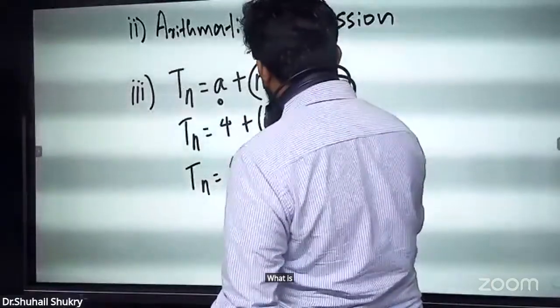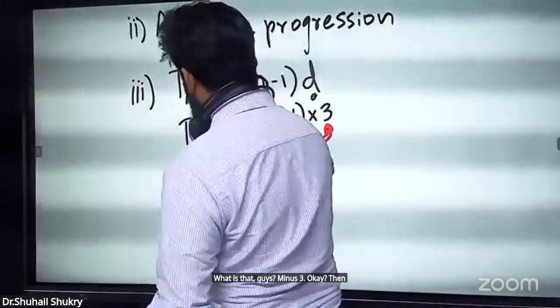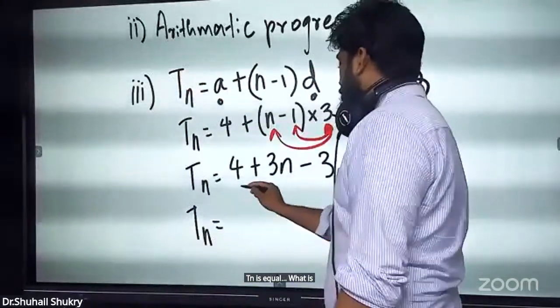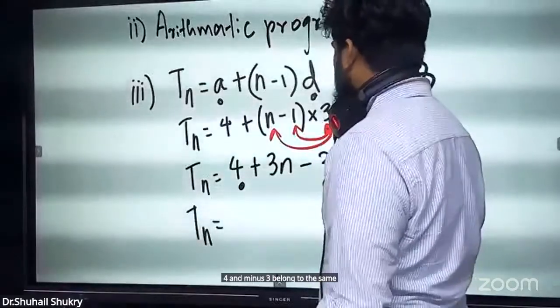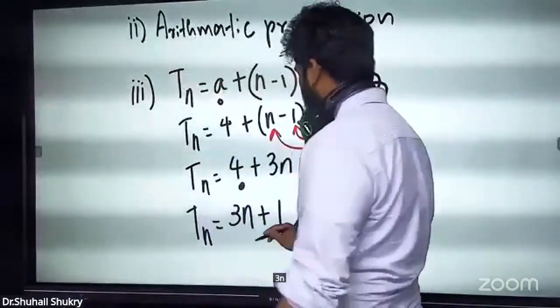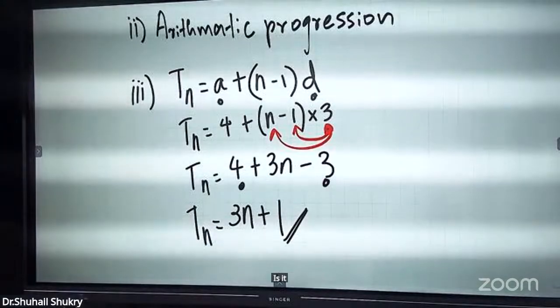Minus 3. Then I get Tn equals 4, and 4 and minus 3 belong to the same family, so that is plus 1. So I can write Tn equals 3n plus 1. Is it clear? Is it understandable?